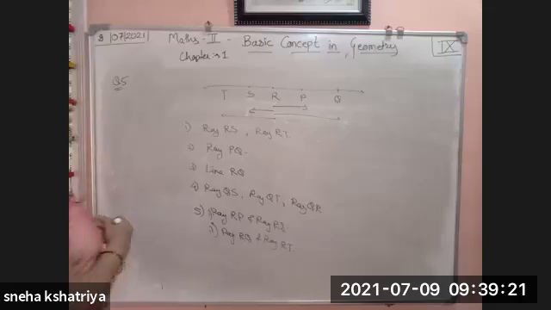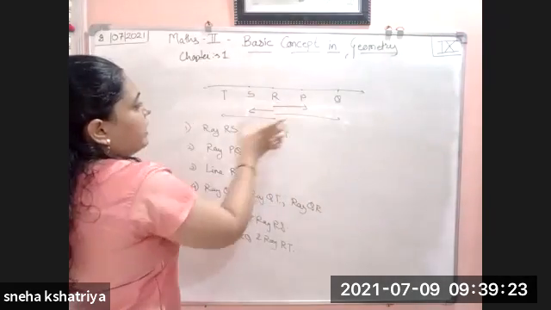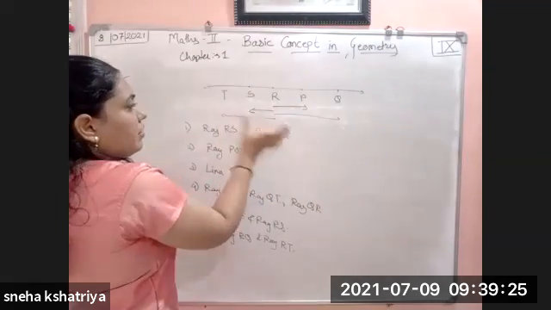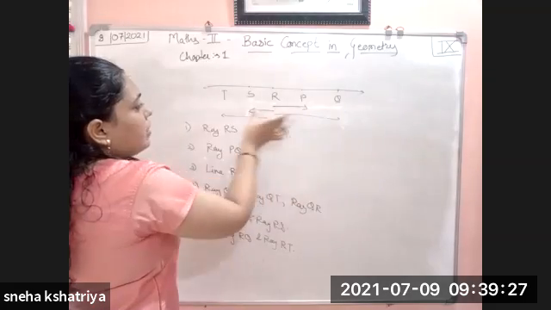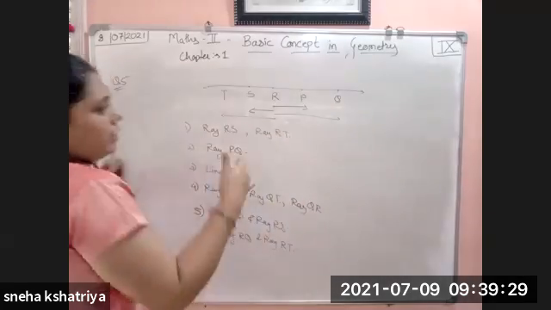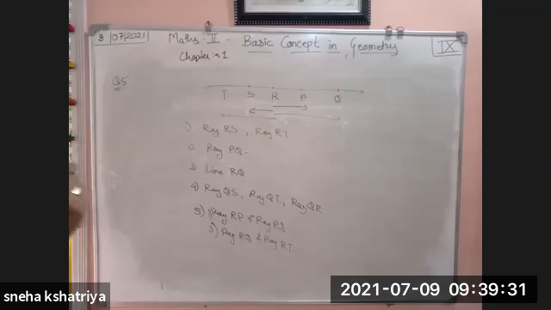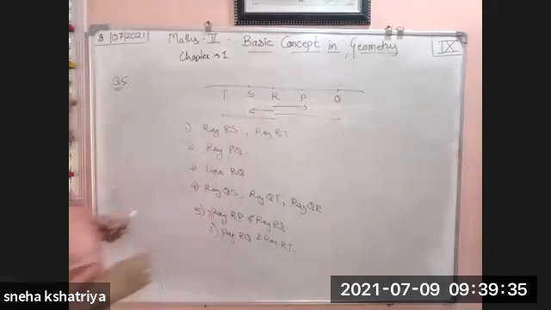Like this also you can write, or you can take RP and RT. Like this also, or you can take RQ and RS. This is also a pair. Whatever the pair, the end point should be R. The end point should be R. Okay.